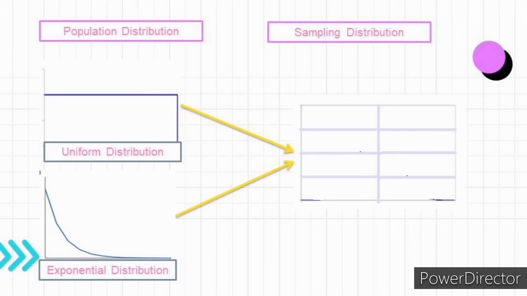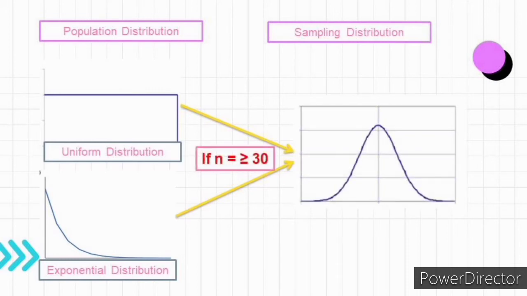And if n is large enough, let's say greater than or equal to 30, then the sampling distribution will approximate a normal distribution. So in this case, if the population distribution has a shape other than normal, you need to collect samples with a large enough size, 30 or more. The larger the sample, the better the approximation will be.